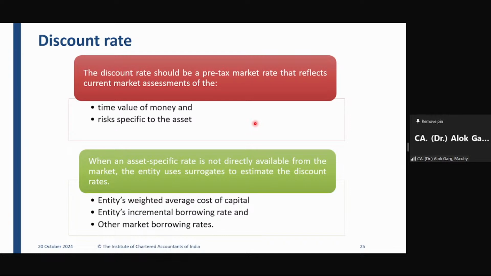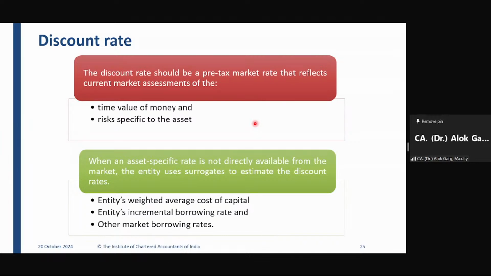So what is my post-tax rate? What is my post-tax discount rate? My post-tax discount rate is 8% minus 25% of 8%, which is 6%. Right? My post-tax rate is 6% on that loan. What is my pre-tax rate? My pre-tax rate is 8%. So the standard says that you have to take a pre-tax rate, right? Your discount rate should be pre-tax rate.